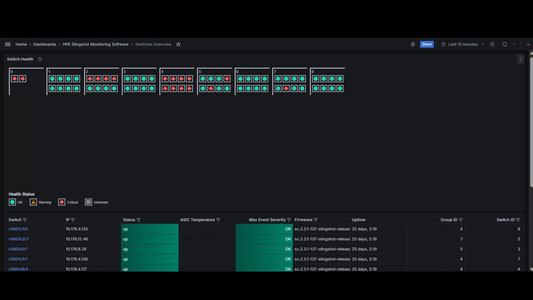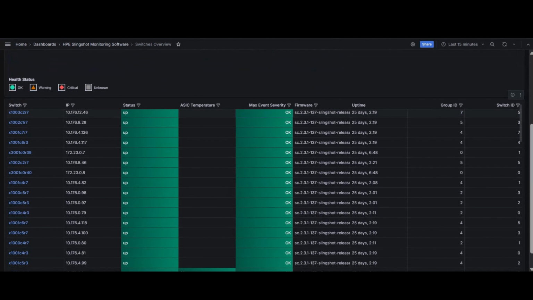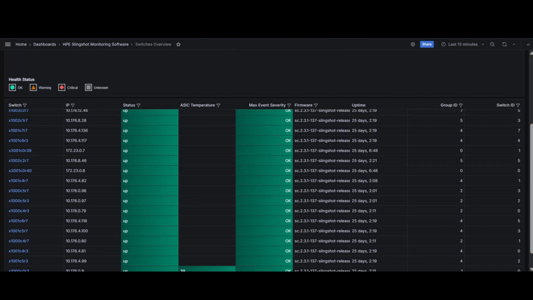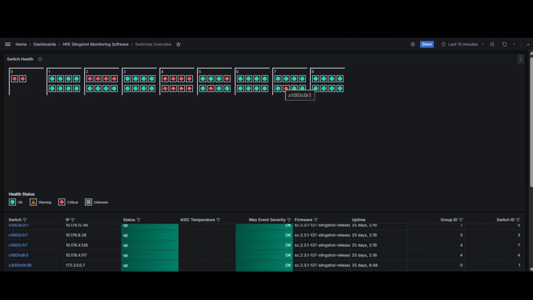Supporting this visual layout is a detailed filterable table that includes key information, such as switch names, IP addresses, status, ASIC temperature, severity level, firmware version, uptime, and group/switch IDs. This combination of visual and tabular data provides a high-level summary that helps the system admin quickly pinpoint which switches need attention. In this scenario, the Fabric Overview page previously indicated that 17 switches were unhealthy. Now, with the topological and tabular views, the admin can identify exactly which switches are affected and where they are located within their groups. They begin troubleshooting with this switch highlighted in red. Clicking on this switch takes them to the switch drill-down view, where more detailed diagnostics are available.